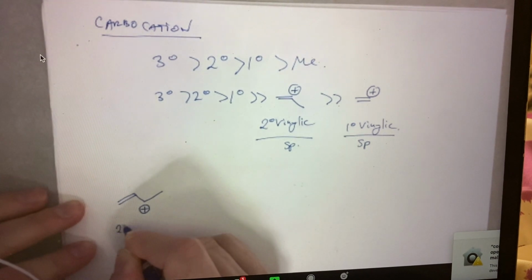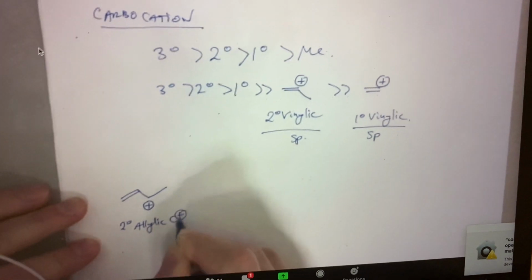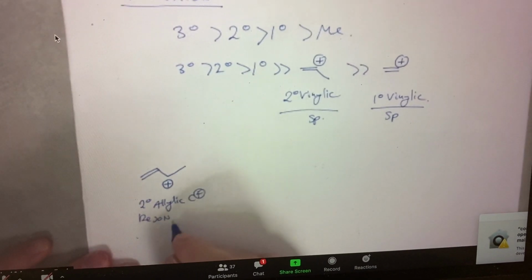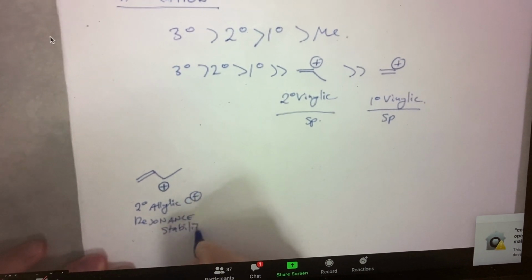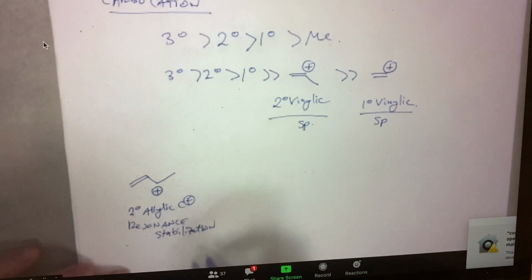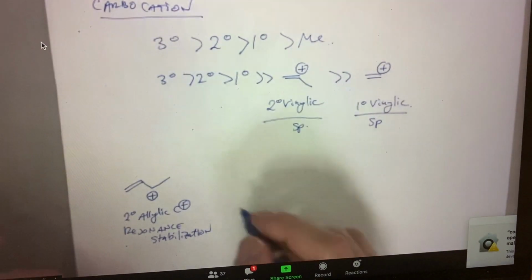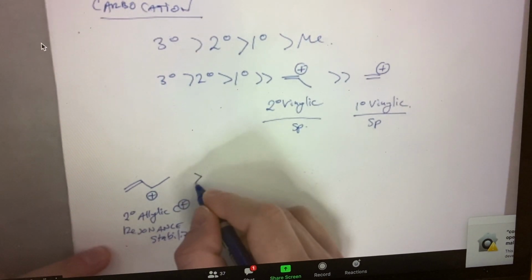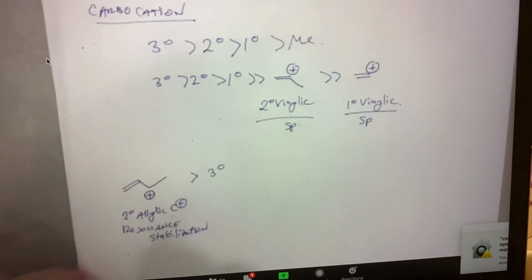this is a secondary allylic carbocation. It has resonance stabilization. It has a resonance structure. And this is going to be about the same stability or a little bit better than a tertiary carbocation.